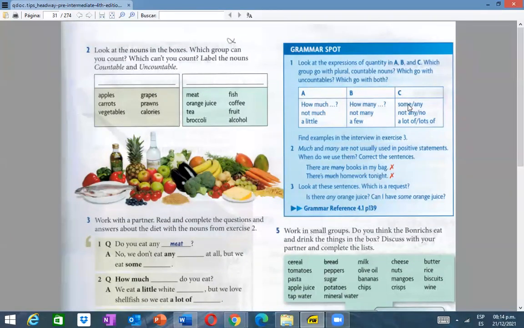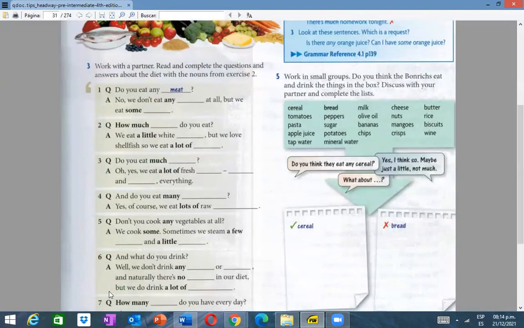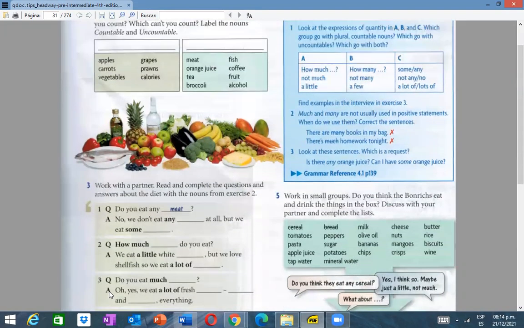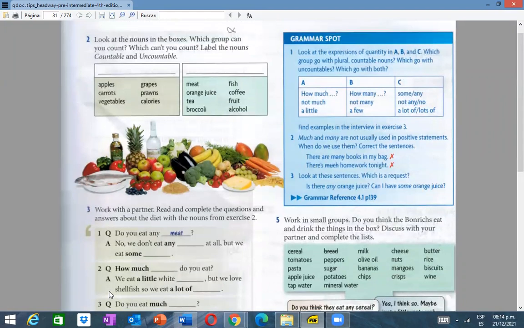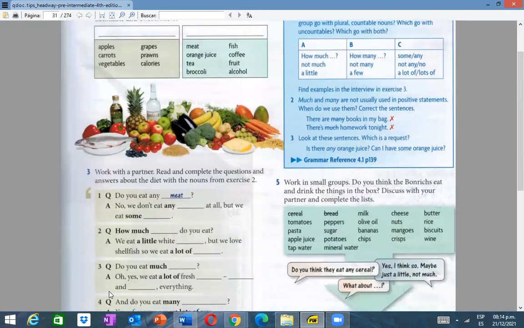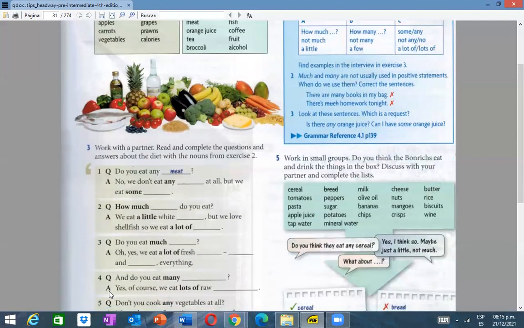What about the next group? We have another words of quantity, right? Expressions of quantity. Some, any, not any, no, a lot of, lots of. Can you find examples in the conversation 3? We don't eat any meat. Yes, very negative. Come on, continue. We love shellfish, so we eat a lot of prawns. Yes, very good. Continue.